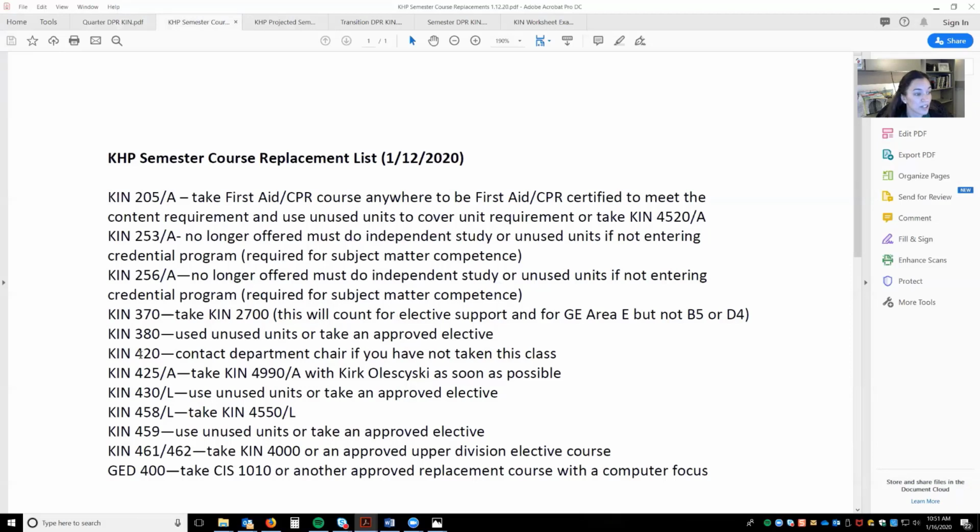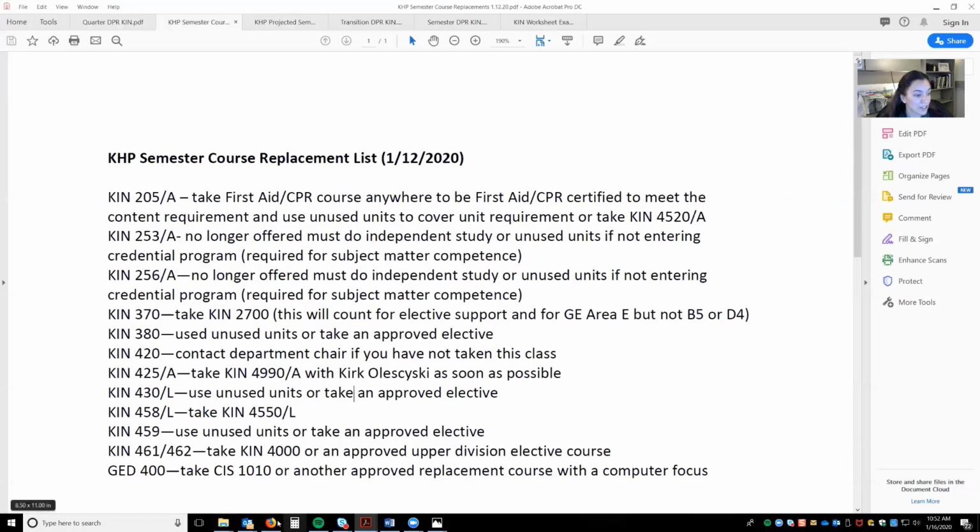So say your curriculum sheet says you need to take KIN 425, lecture and activity. But that's no longer offered in semesters. So from this list, you know that you need to take KIN 4990 as soon as possible with this professor. Another example, say KIN 430 is on your curriculum sheet. This one says you can use unused units or take an approved elective to get credit for that class.